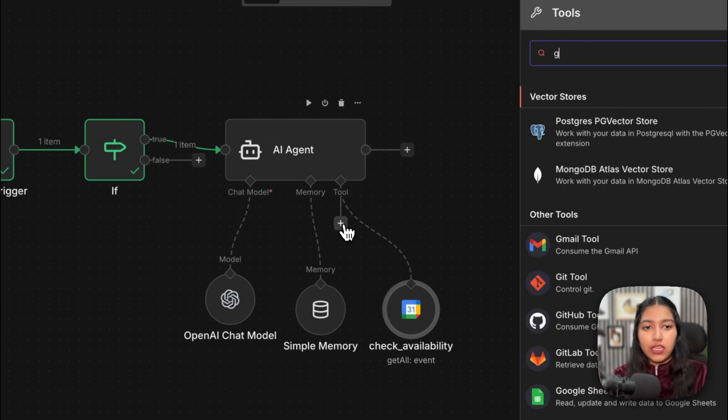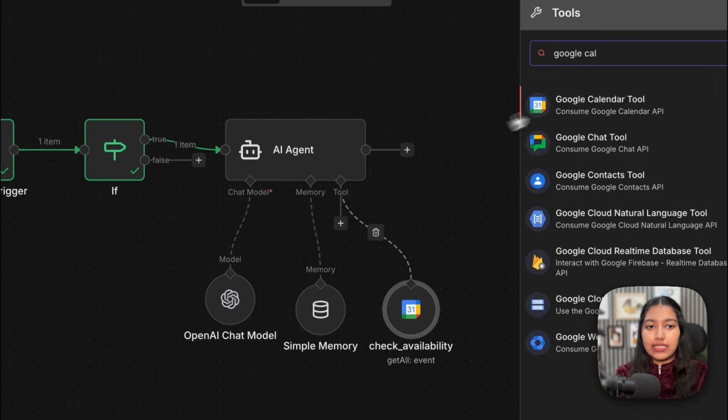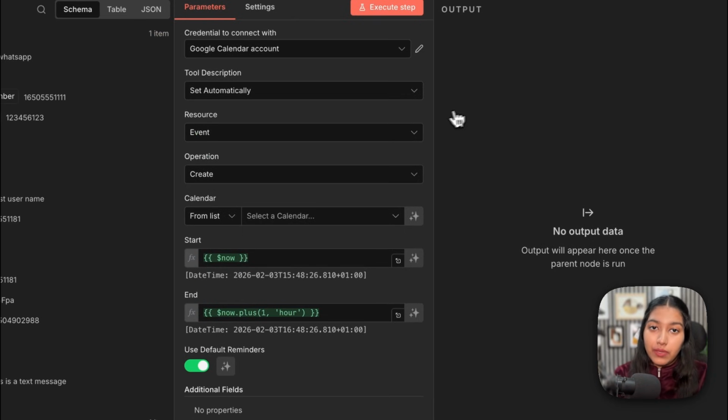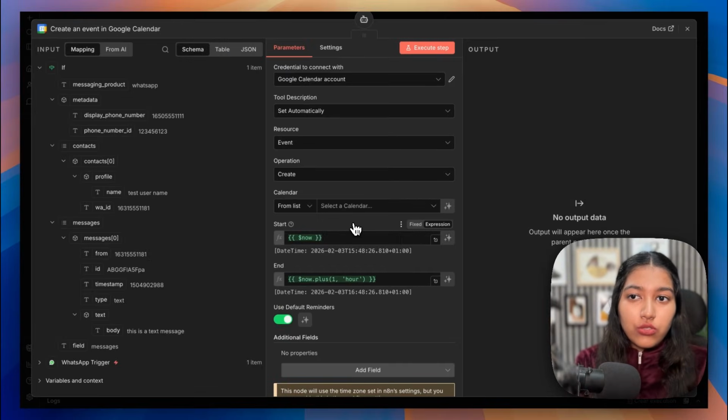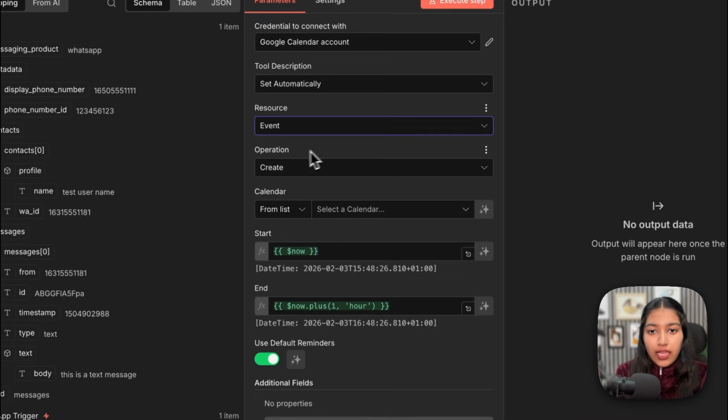Then comes the second Google Calendar tool, which is going to basically book it in if it's available. Now the logic of when this tool would be called, when this tool wouldn't be called has been already mentioned in the prompt. You don't have to worry about it. And indeed, this time the operation is going to be create.